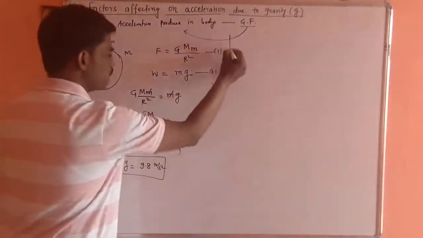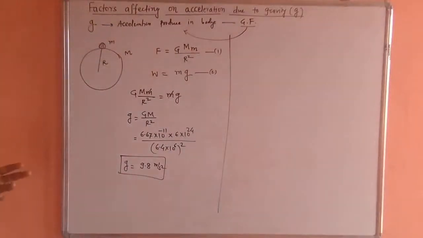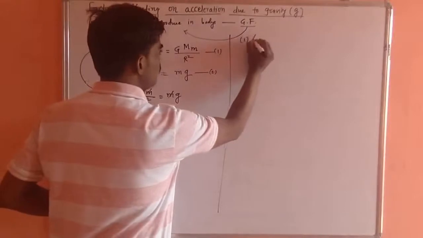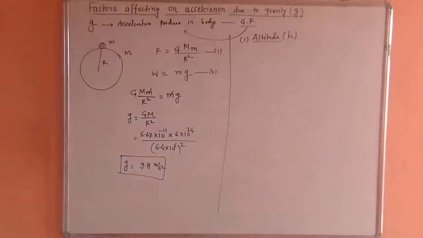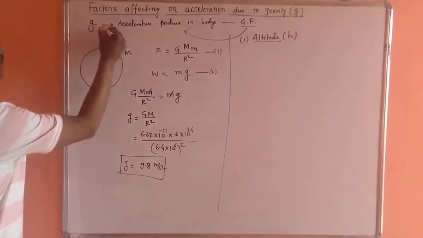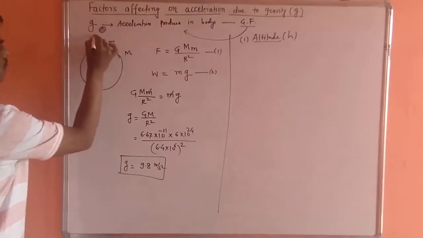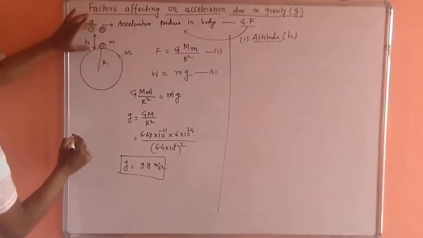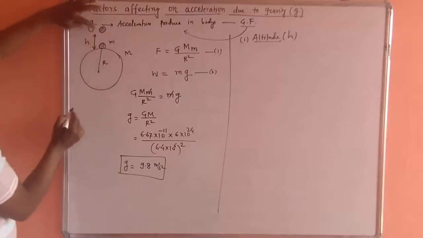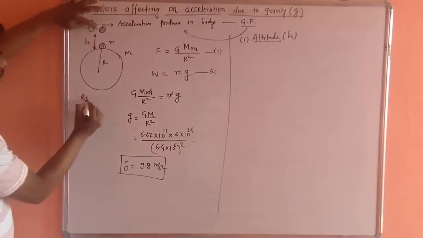Now we have to study what are the factors which affect the value of g. Today we will discuss only two factors. One is height, that is altitude, and the other is depth. Altitude is denoted by h. So what happens to the value of gravity if the height of this object increases from Earth's surface? That we have to find out. So suppose now this object is placed at a certain height h from Earth's surface. The same object is now present at height h. That means the distance between the center of Earth and this object becomes r plus h.